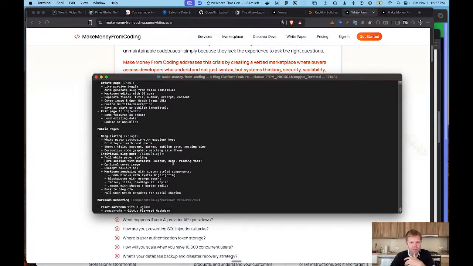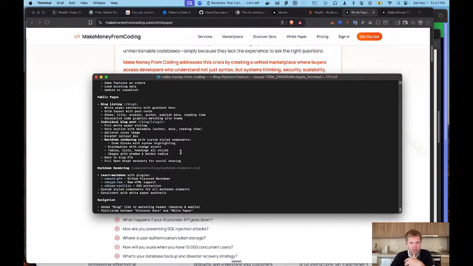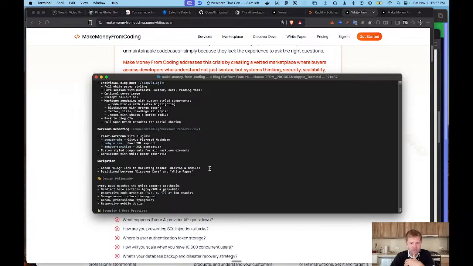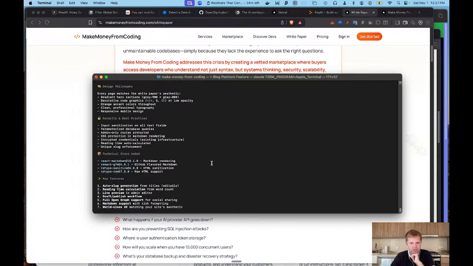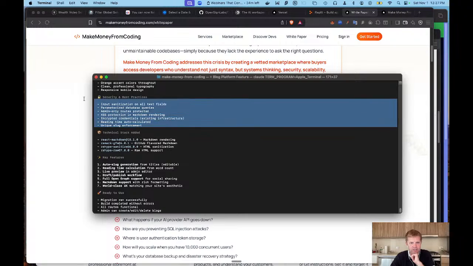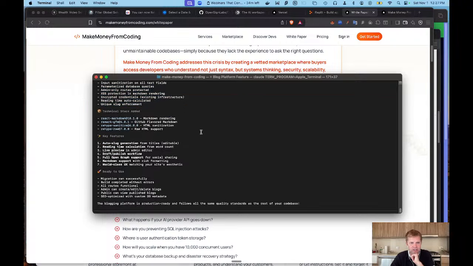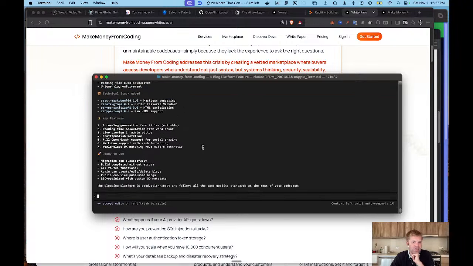All right, so it created a blogging listing, it created blogs, it created a rendering. So it's taking the markdown and rendering out to a blog post. And it provided a lot of security practices. Honestly, this is crazy.